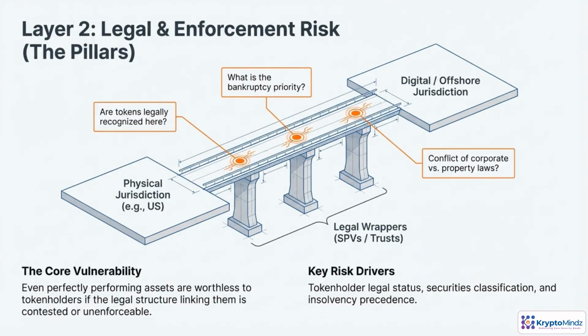Legal and enforcement risk turns on one core question. If everything goes wrong, does the token actually give you enforceable rights? You can have assets performing perfectly, yet the bridge between the real world and the token still breaks. The jurisdiction might not recognize the token. Insolvency law might put a bank or senior creditor ahead of token holders. Corporate law might treat the SPV's equity owners as first in line. For RWA builders, many of the worst blowups come from here. Unclear token holder status, shaky legal wrappers, and untested bankruptcy outcomes.